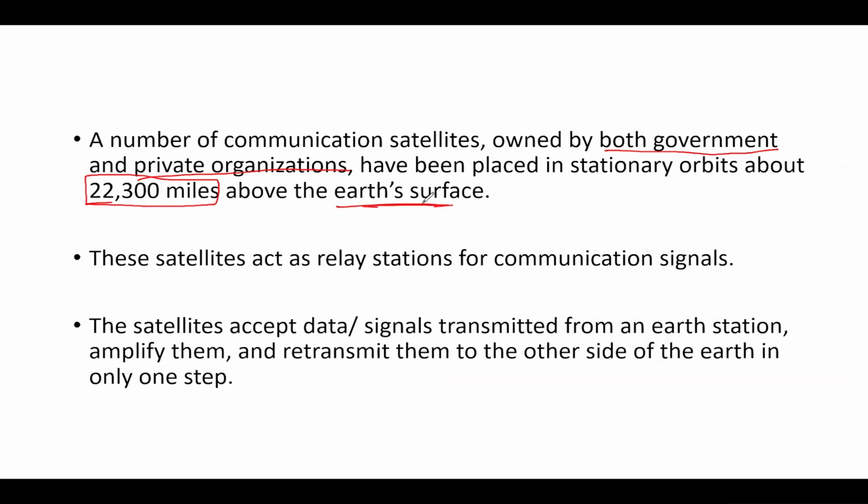So, that is where our communication satellites can be there and they can send the signals. These satellites act as relay stations for communication signals. The satellites accept the data signal transmitted from the Earth station. That is what I said. From the sender, it will go to the satellite, and from the satellite, it will go to the receiver.